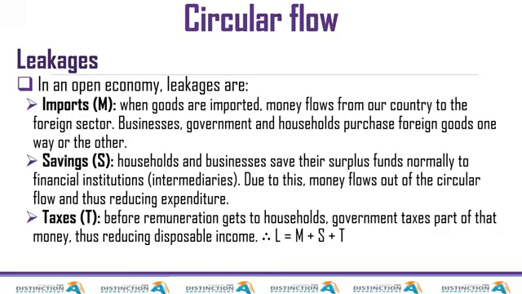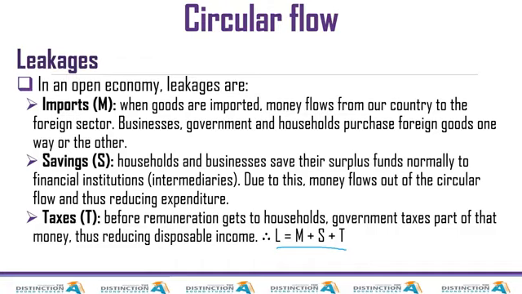So our disposable income is less than what companies were paying us because part of it goes to the government. And then when we get money in our bank accounts, we save part of that, and that is a leakage because that money could have been circulating in the economy. So therefore we end up saying L. L is for leakages. So we say L is equal to M, which is imports, S savings, T tax.